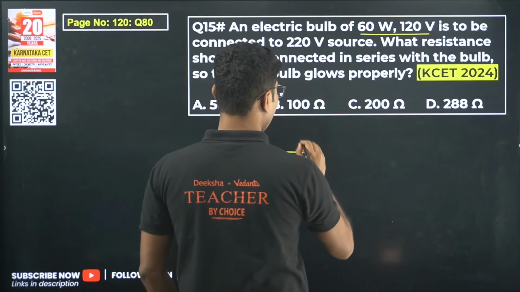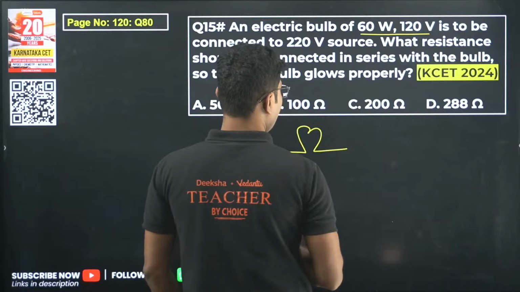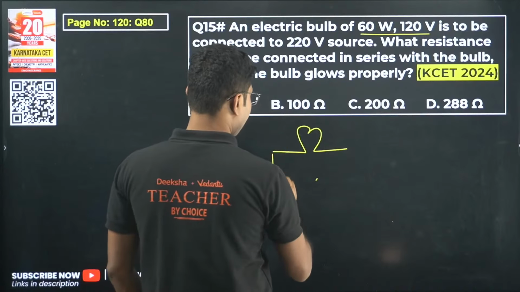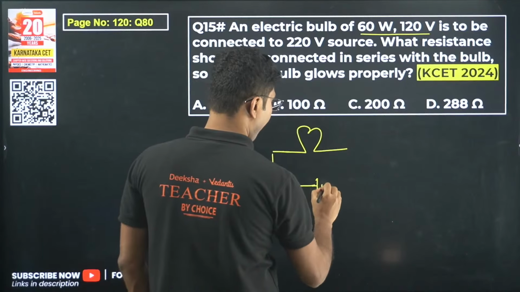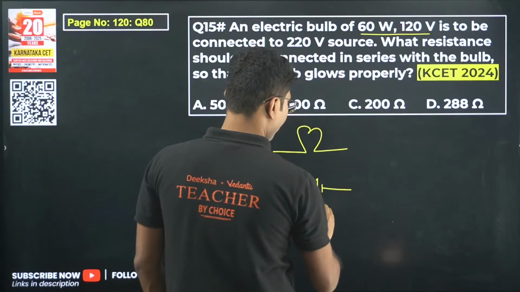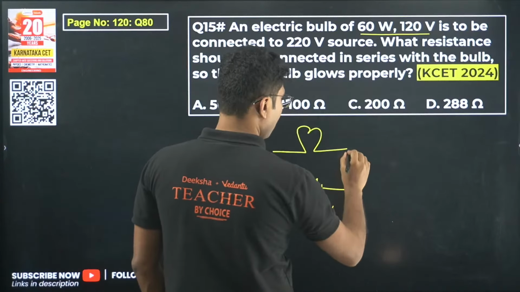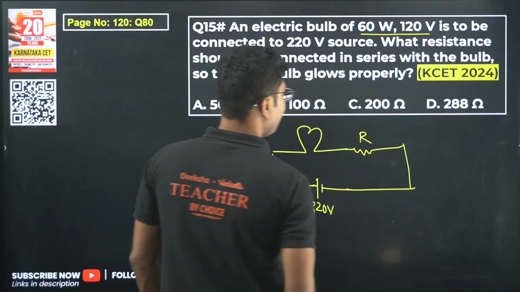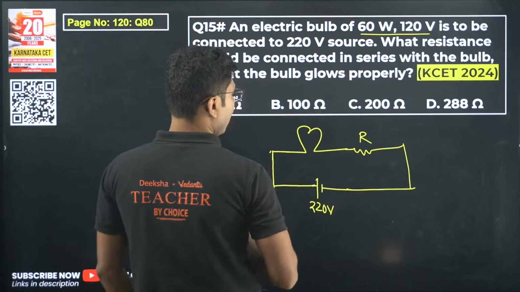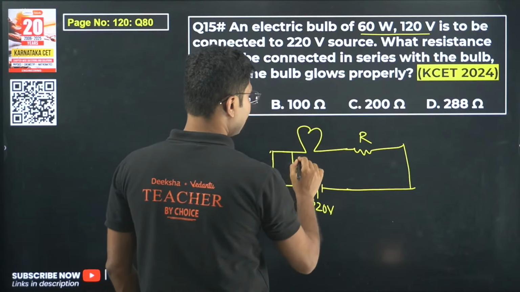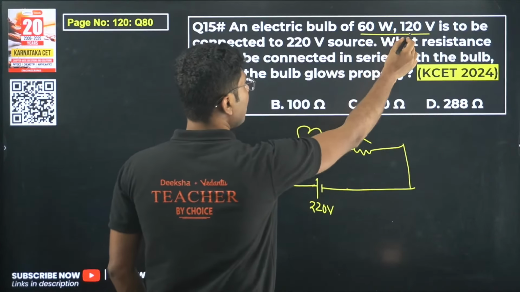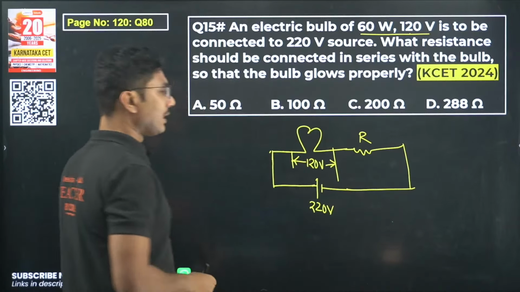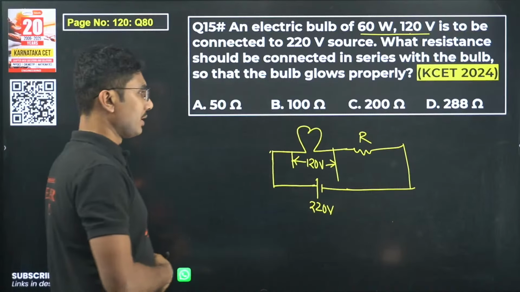The power rating of the bulb is 60 watt 120 volt. So we have a bulb, okay, and the power source that we have connected is 220 volt. We have to connect an extra resistance so that the bulb glows properly. Now if the bulb glows properly, then the voltage drop across the bulb should be equal to 120 volt. This is the one and only condition for the bulb to work properly.